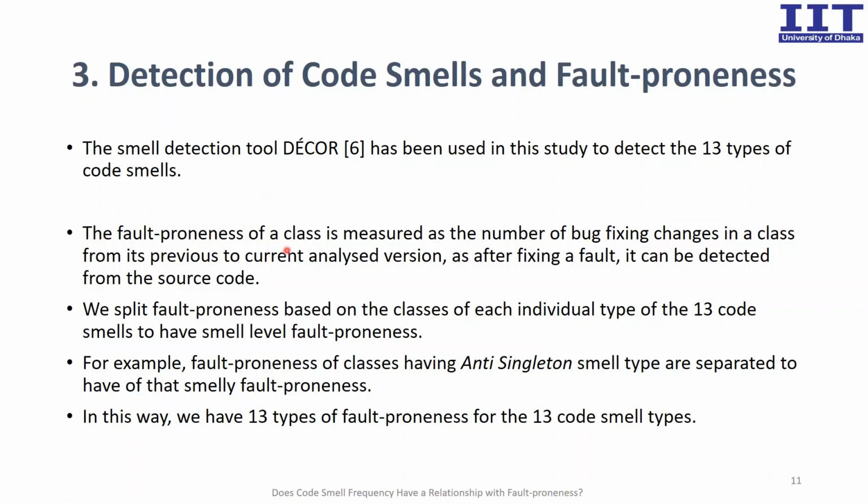The fault-proneness of a class is measured as the number of bug fixing changes in a class from its previous to current analyzed version. As after fixing a fault, it can be detected from the source code, right? Furthermore, we split fault-proneness based on the classes of each individual type of the 13 code smells to have smell level fault-proneness. For example, fault-proneness of classes having anti-singleton smell type are separated to have that smell's fault-proneness. In this way, we actually have 13 types of fault-proneness for the 13 code smell types.